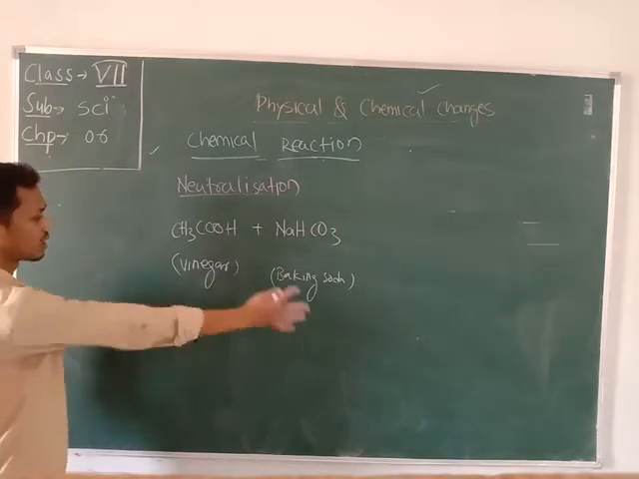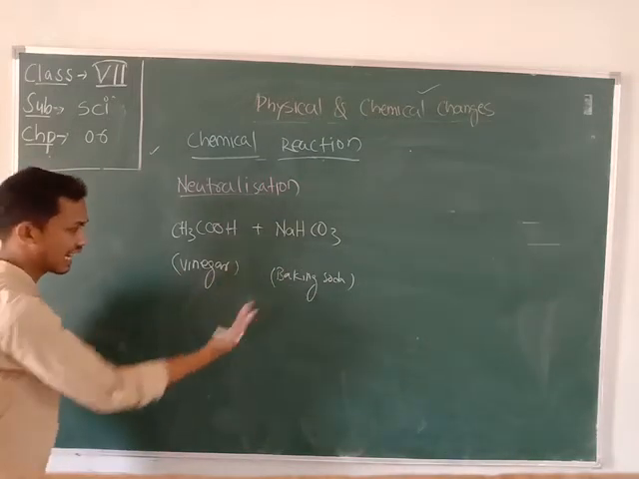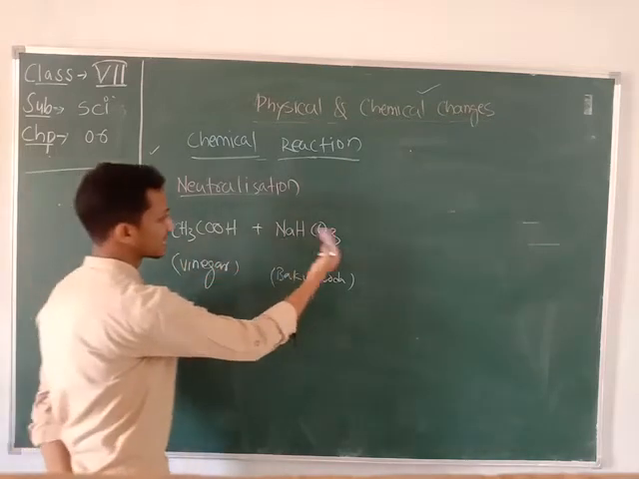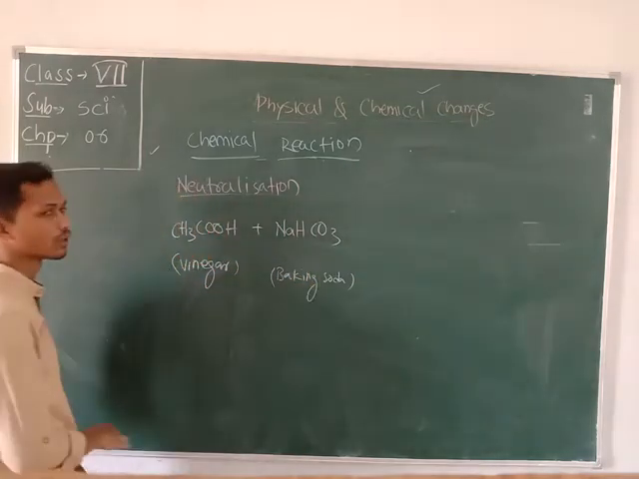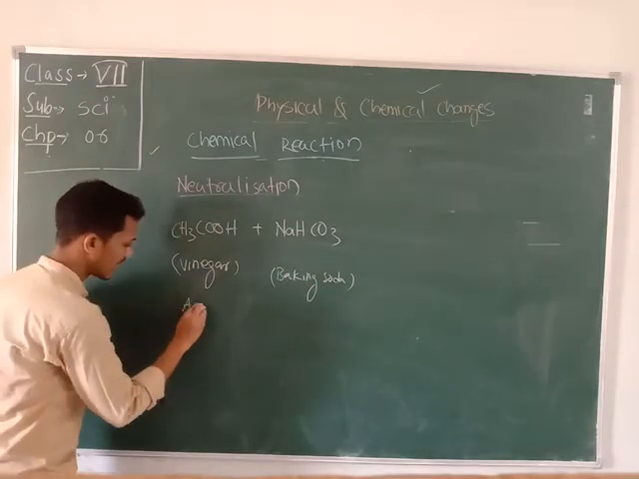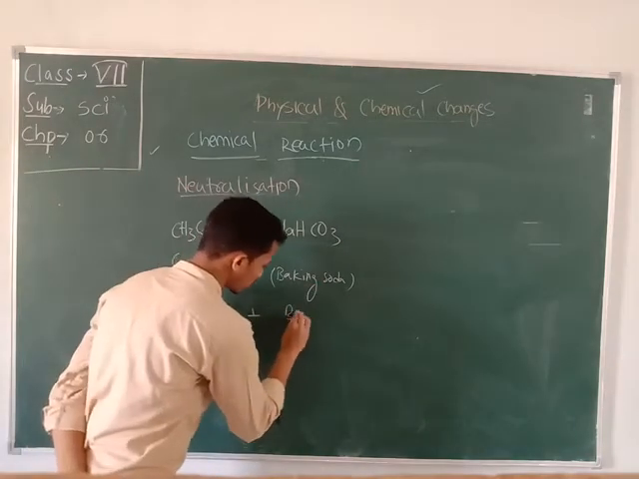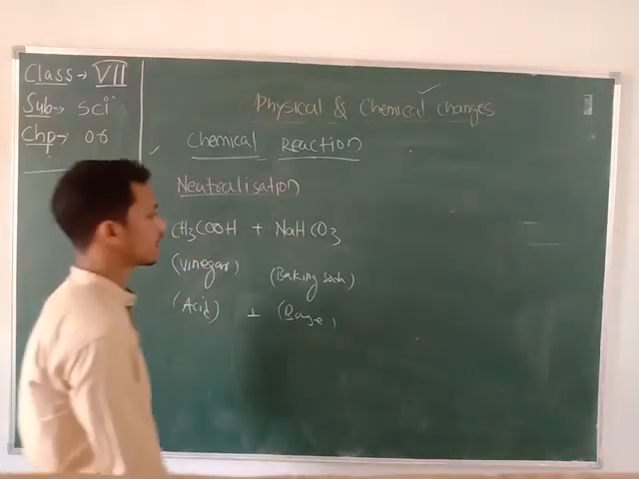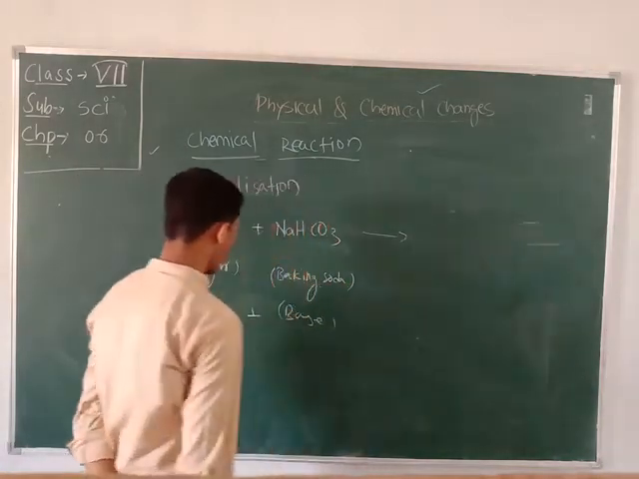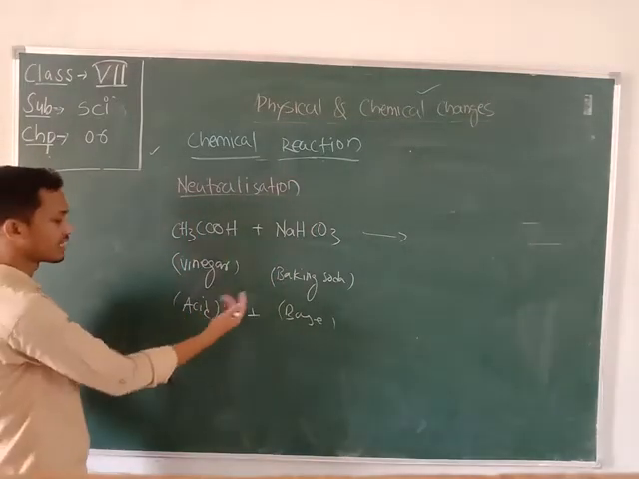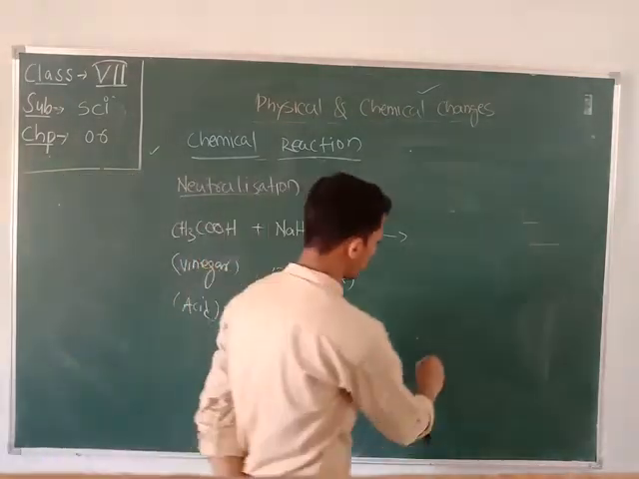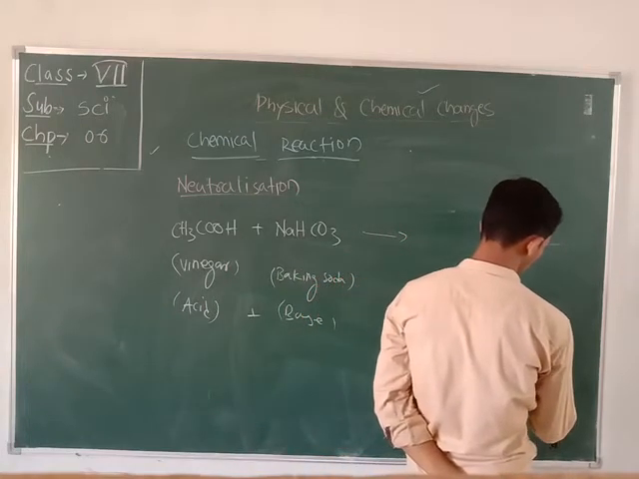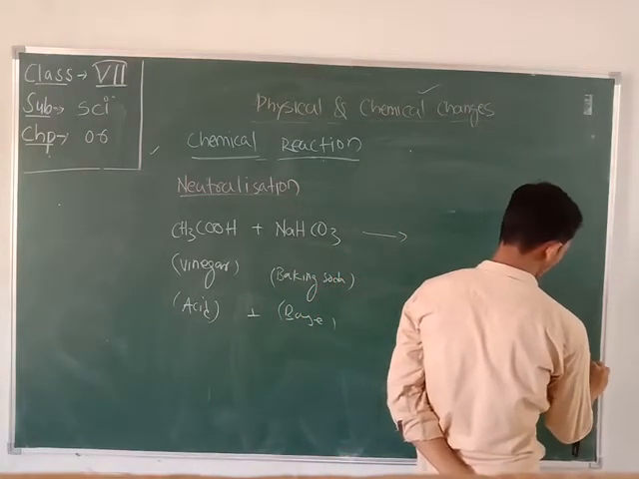So whenever you have the two reactants, that is your vinegar and baking soda, CH3COOH acetic acid and NaHCO3, that is your sodium hydrogen carbonate. Here this is the acid and this is the base. Whenever we have learned the process of neutralization, what will be formed when we add acid and base? It will form salt and water along with some heat.